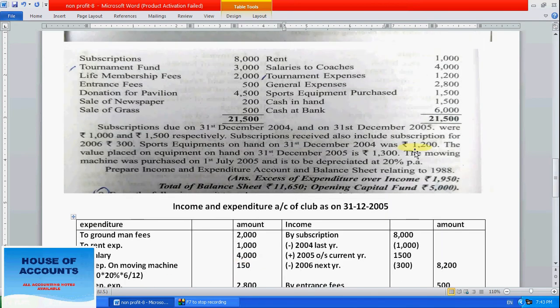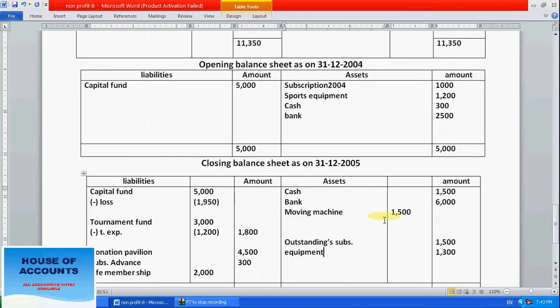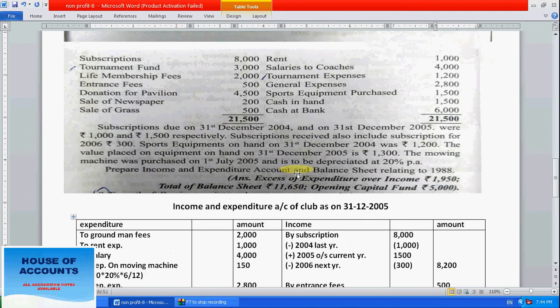Now the moving machine was depreciated at 20%. So here is given 150. So deduct, less depreciation on moving machine 150. If we deduct 100 it is 1400. If we deduct 50 then 1350. So all the entries are over from here.